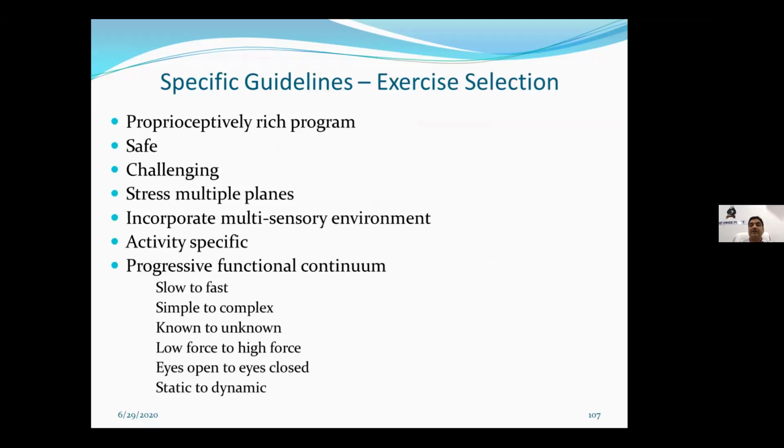So the guidelines: it should be a rich program. You should give more challenges of unstable base. It should be safe. It should be challenging. It should stress multiple planes. It should incorporate a multi-sensory environment. It should be very activity specific. It should be progressively taken from slow to fast, simple to complex, low force to high force, eyes open to eyes closed, and static to dynamic.